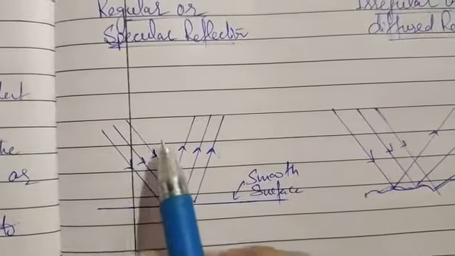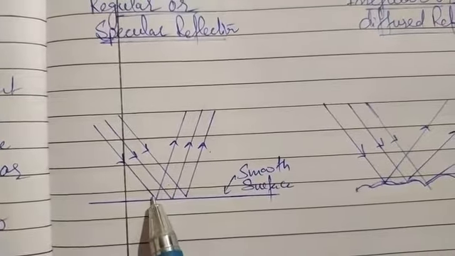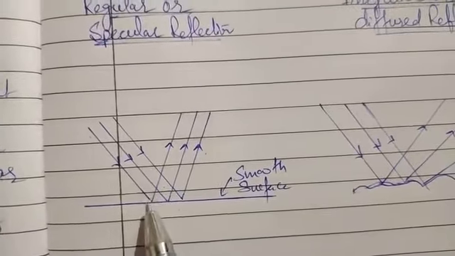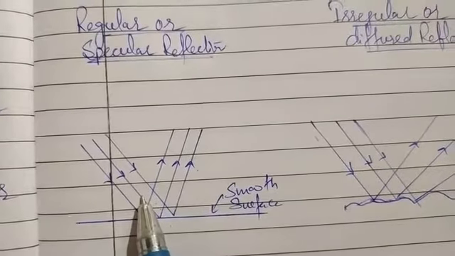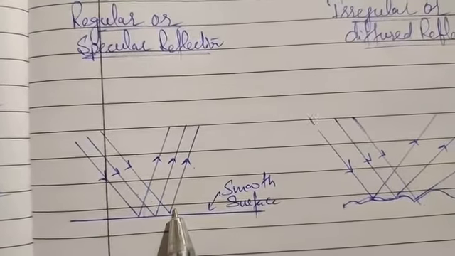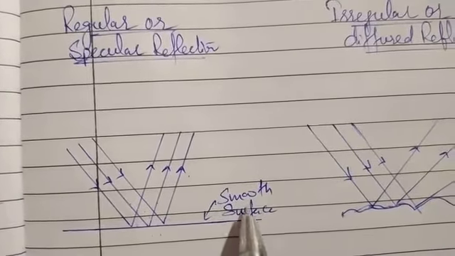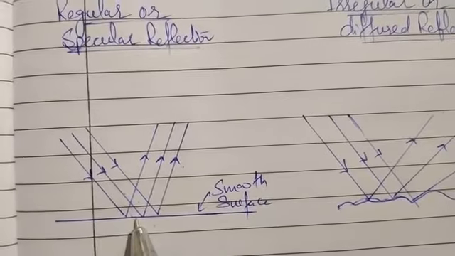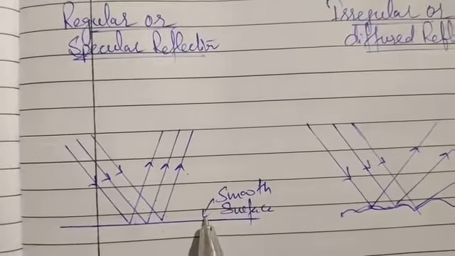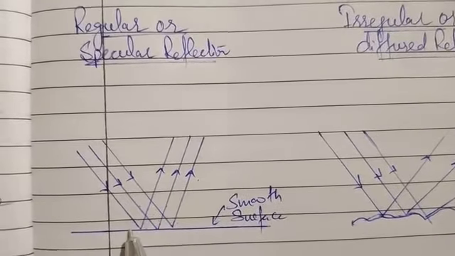It means the angle of incidence and the angle of reflection of the three rays will be the same. This type of reflection is known as regular reflection, and it occurs only on smooth surfaces, because smooth surfaces have no projections or depressions. So that's why regular reflection occurs in this case.